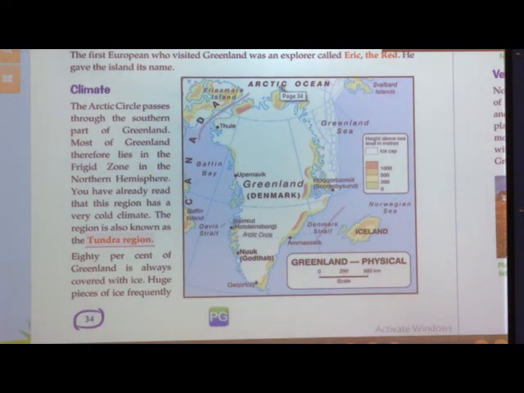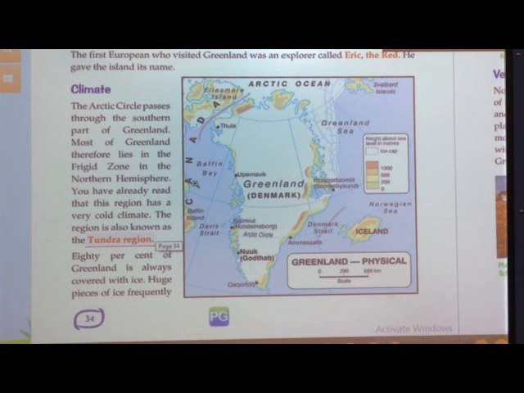Listen carefully. This is on the world map. Here is the North Pole. Can you see this? This line is the last latitude, meaning it is the pole here. So, this is the North Pole. Towards the northern hemisphere, we have the Arctic Circle. The area beyond the Arctic Circle towards the North Pole is all very, very cold.